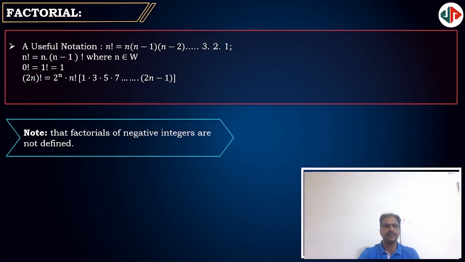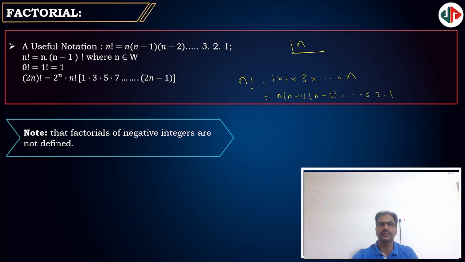So what is factorial notation? n factorial means 1 into 2 into 3 into ... the product of the first n natural numbers. The same thing can be written in reverse, n into n minus 1 into n minus 2 and so on up to 3, 2, 1. This is known as n factorial, which can also be written in another notation.